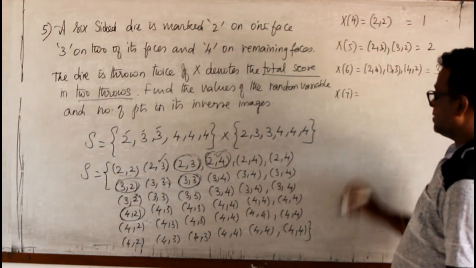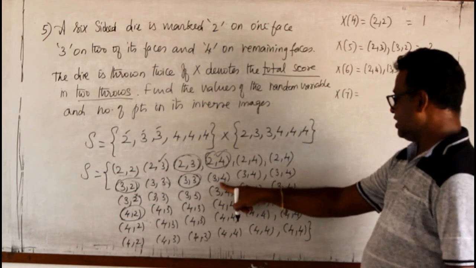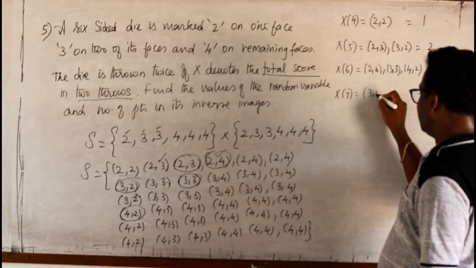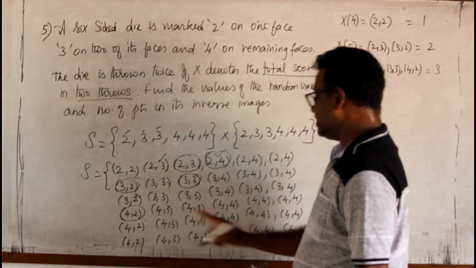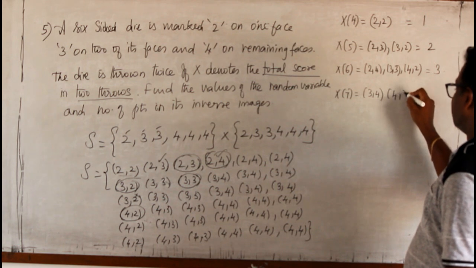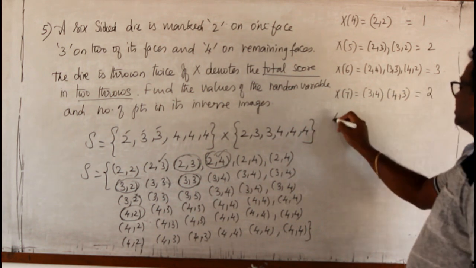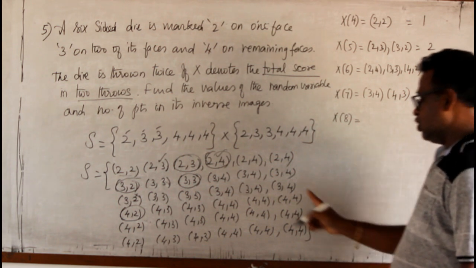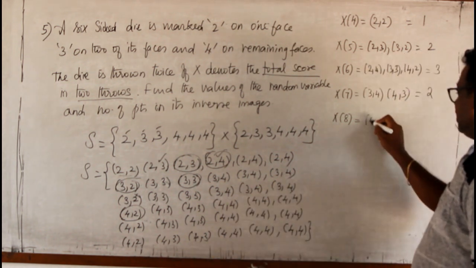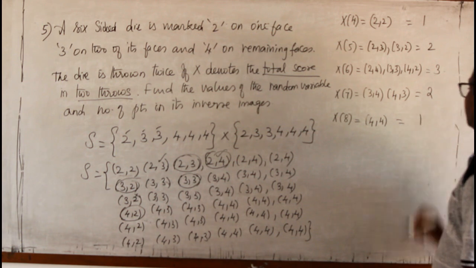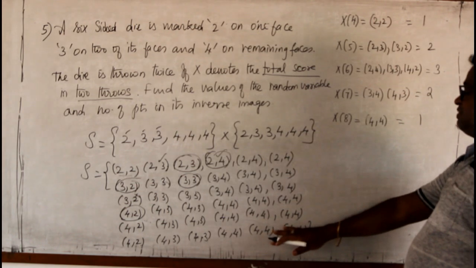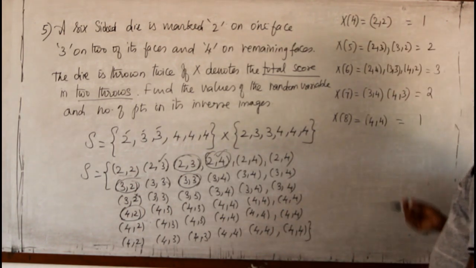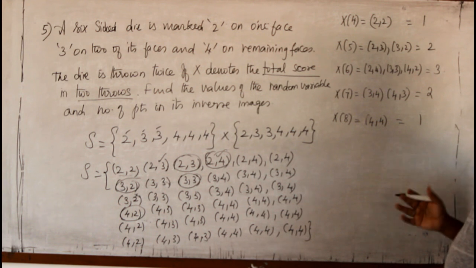X of 7 means under 2 we don't have anything. 3,4 is there, so we take 1 of those, and then 4,3 we have plenty, but we take only 1. So it occurs 2 times. Then X of 8: there are many 4,4, but we take only 1, so the count is 1. Therefore, this is the random variable. Even though the sample space has 36, we must take only 1 of each, since no repetition is allowed in a set.